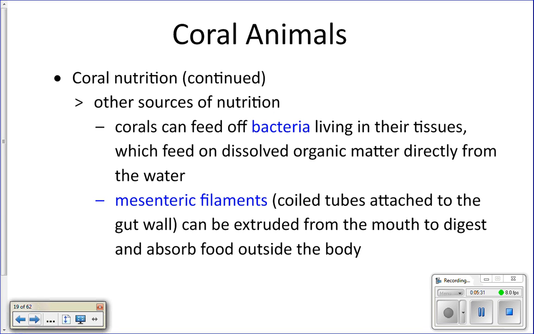Okay. They can also get nutrition from bacteria. So they actually have bacteria that live in them, kind of more of a commensal relationship. The bacteria get a place to live and nutrients and stuff. And the coral doesn't really care that they're there unless the coral gets desperate for food. And then the coral can absorb and eat some of those bacteria.